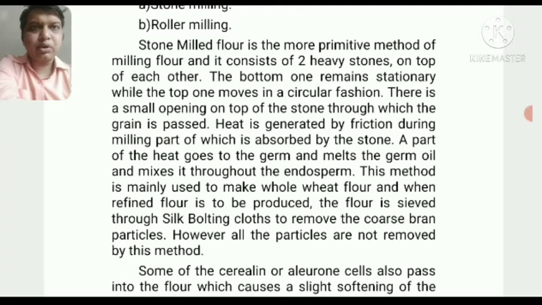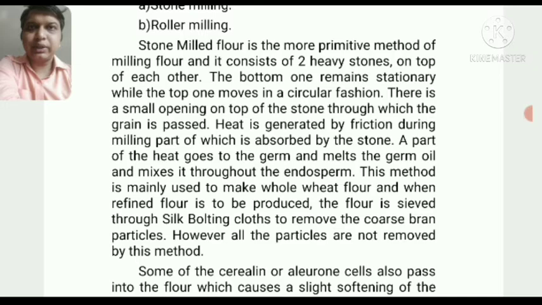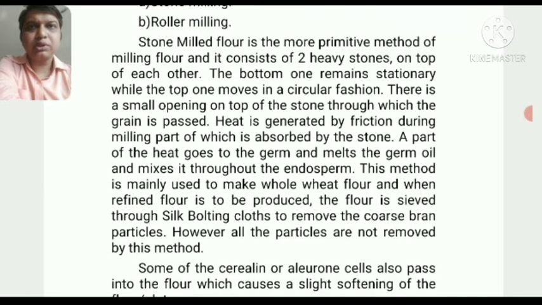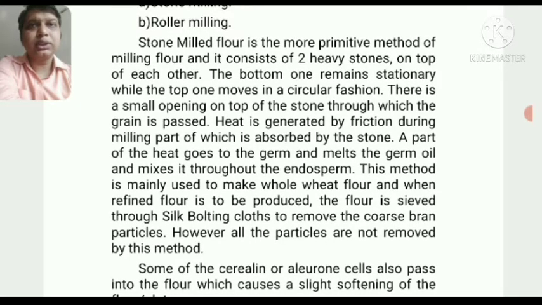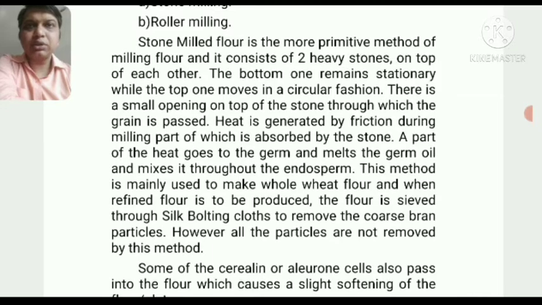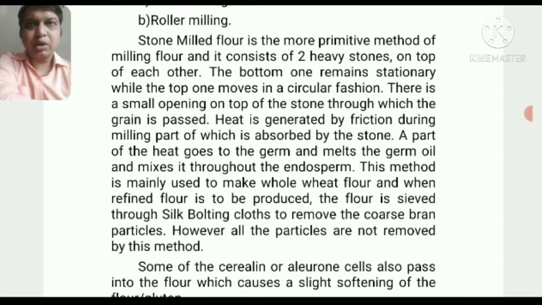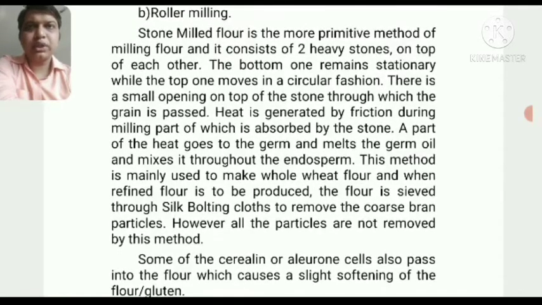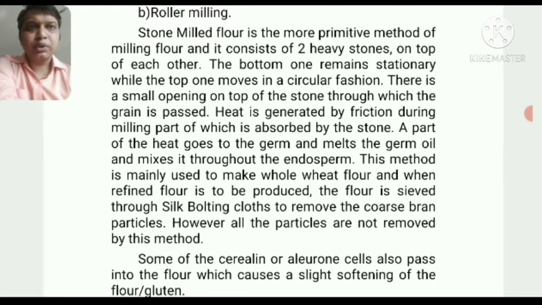Stone milling is the more primitive method of milling flour, and it consists of two heavy stones. It is a very traditional process in which grains are put in between two hard stones; one stone remains stationary and the other is rotated by a human being or by mechanical engines.